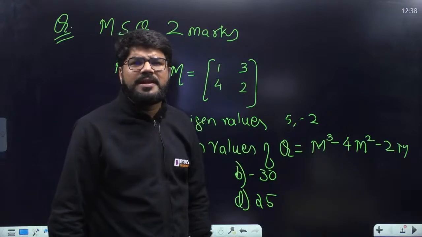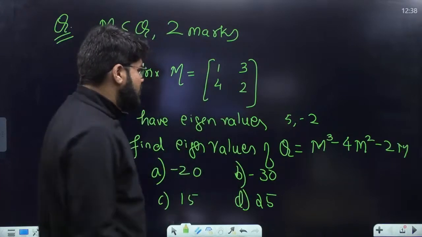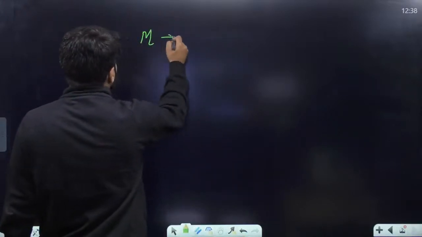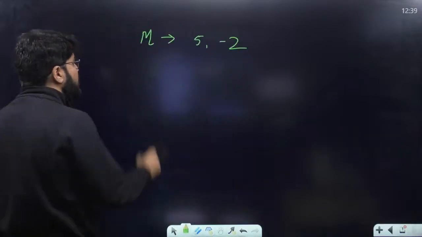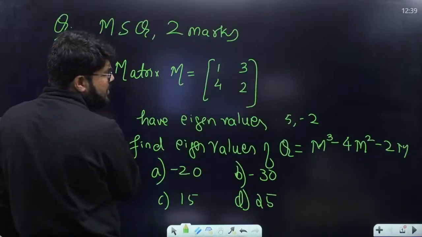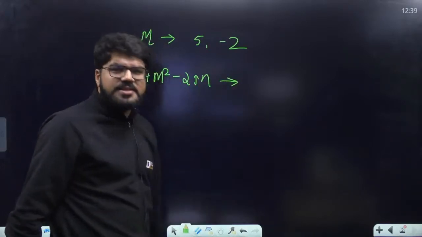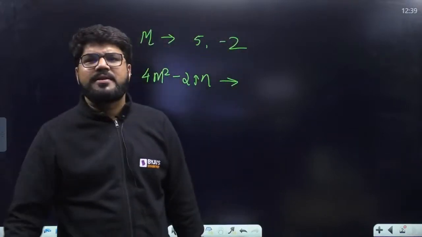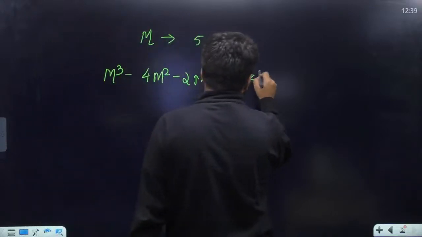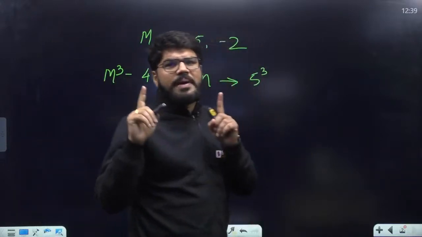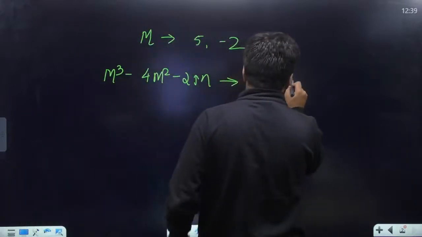The eigenvalues are also given, 5 and minus 2. What are the eigenvalues of M cube minus 4M square minus 2M? So, guys, if M has the eigenvalues 5 and minus 2, then M cube minus 4M square minus 2M, right? We have discussed this in our vision courses and in the marathon. Whatever algebra is applied to the matrix, the same algebra you can apply to the eigenvalues. So that is 5 cube minus